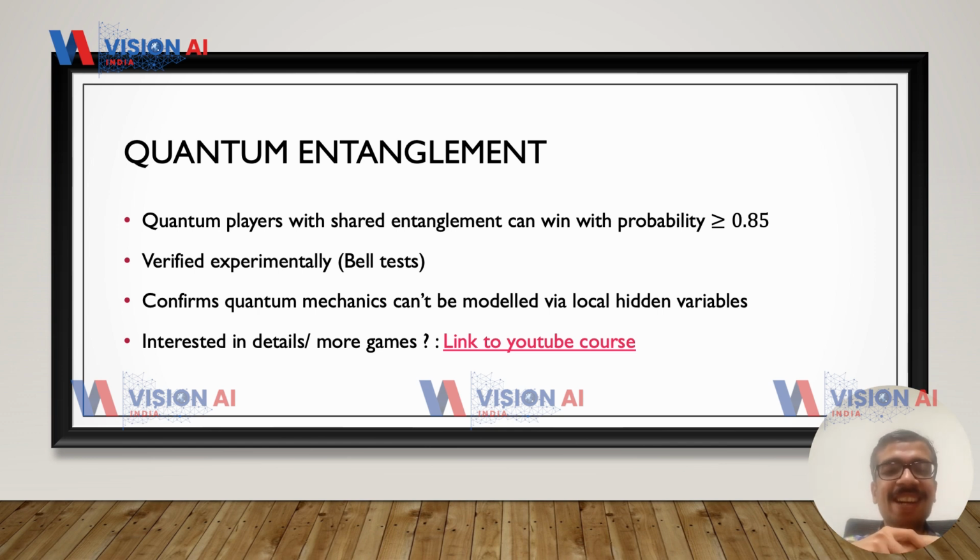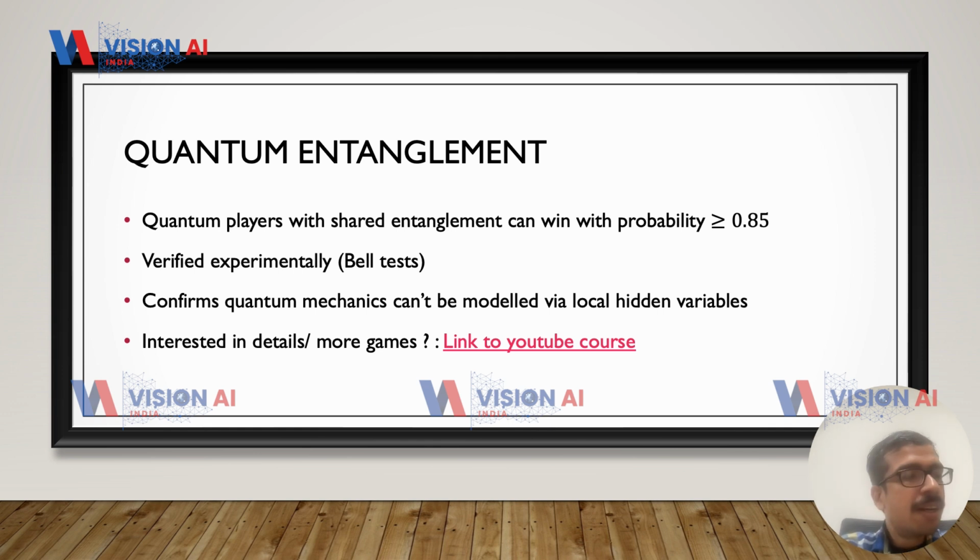Once those tests were verified, one has to reconcile with the fact that the universe is essentially probabilistic and random, and it cannot be modeled via local hidden variables. Einstein, towards the end of his life, pursued this idea of local hidden variables very vigorously, but he failed, and later the experiments showed that we have to accept quantum mechanics.